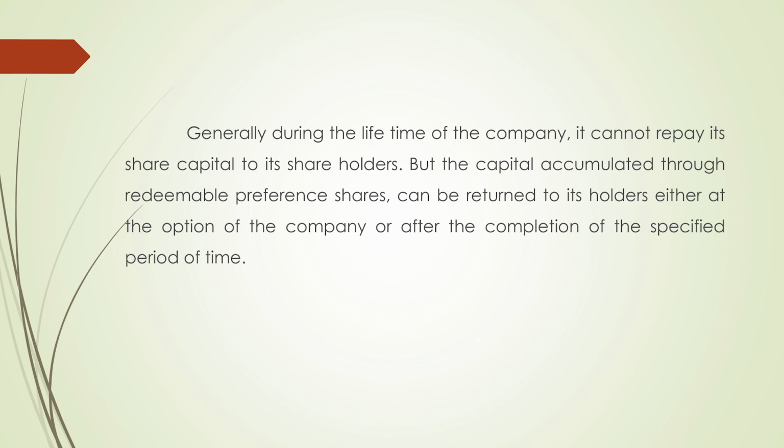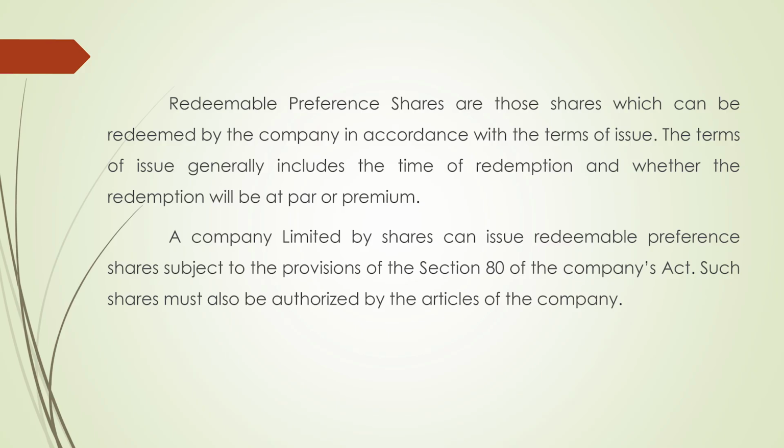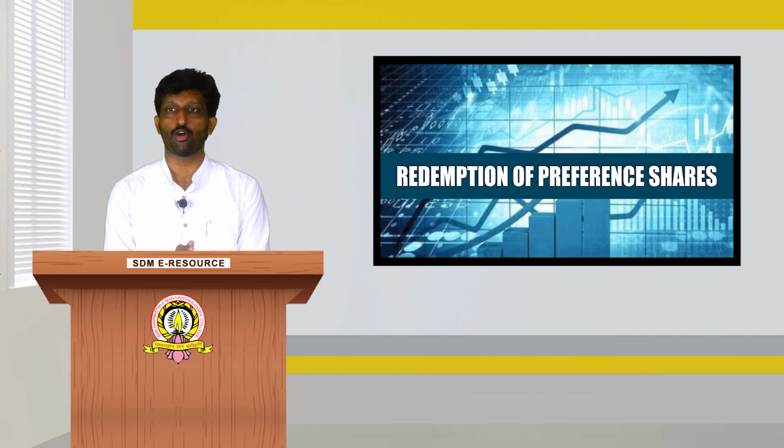But the capital accumulated through redeemable preference shares can be returned to its shareholders, either at the option of the company or after the completion of a period. Redeemable preference shares are those shares which can be redeemed by the company in accordance with the terms of issue. The terms of issue generally include the time of redemption and whether the redemption will be at par or premium. A company limited by shares can issue redeemable preference shares subject to the provisions of Section 80 of the Companies Act. Such shares must also be authorized by the articles of the company.